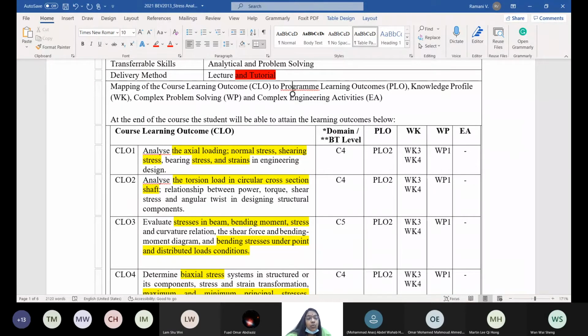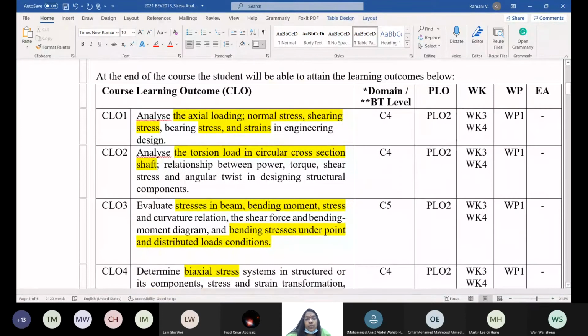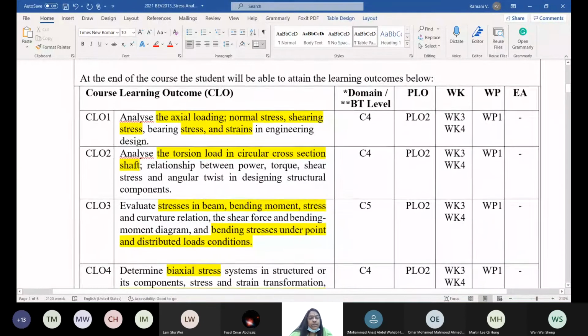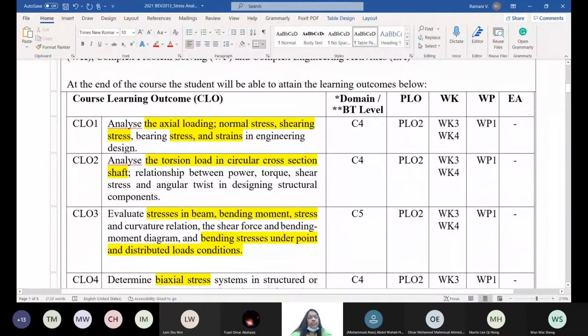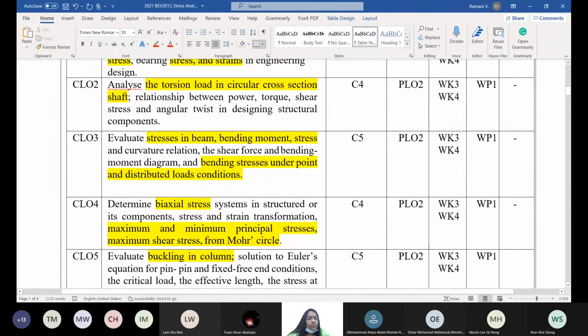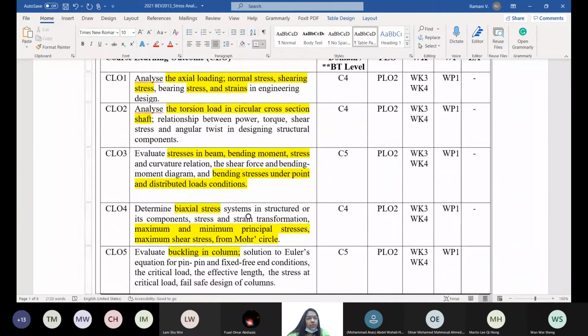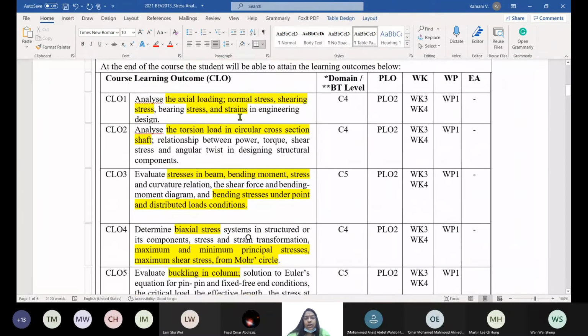Come on, CLO. What is CLO? Course learning outcome. Maybe I'll cover this CLO with the slides. Or I do it here, it's no problem. Right. Let me open the slides also. I may compare with this. Okay, do it here. You have 5 CLO. Please remember, you have 5 CLO. These 5 CLO are covered by PLO2.